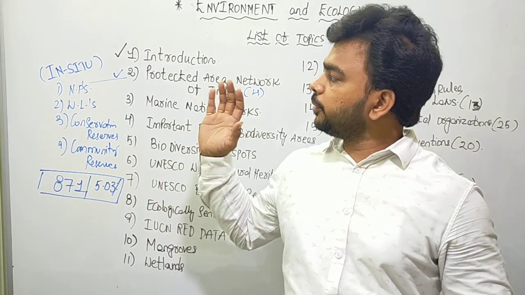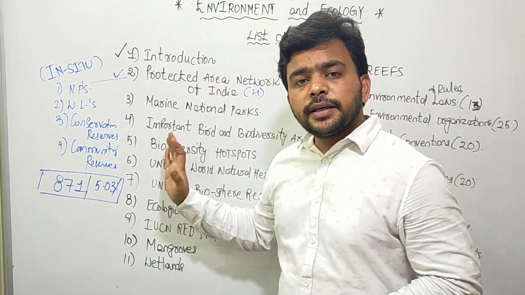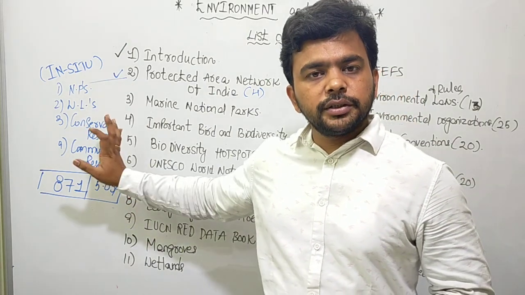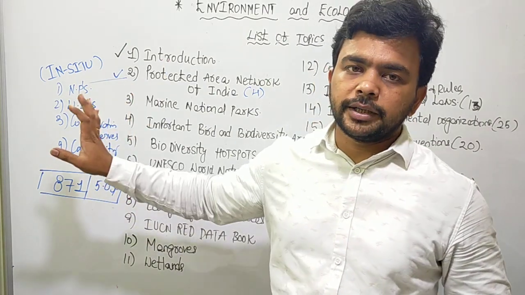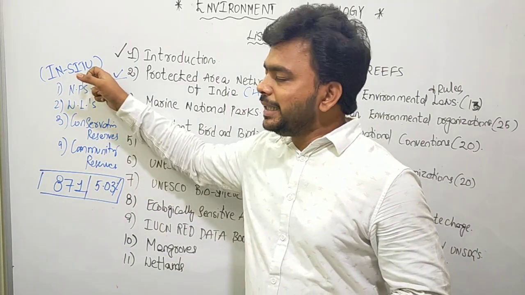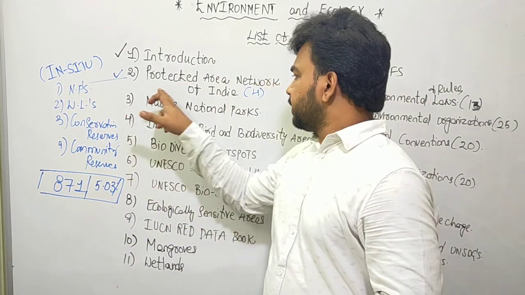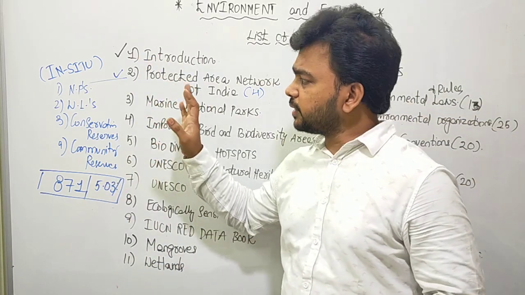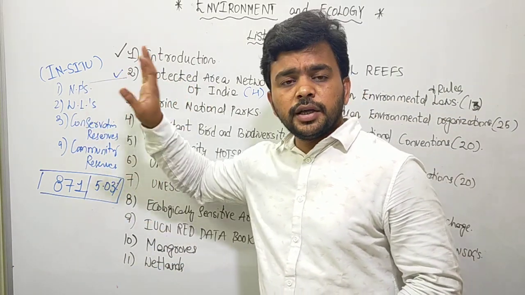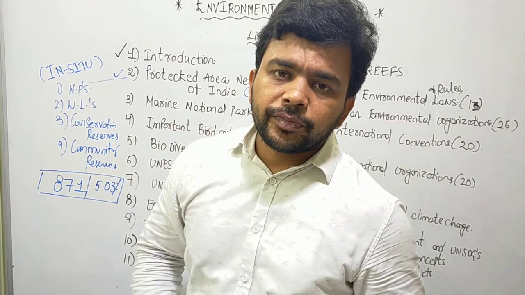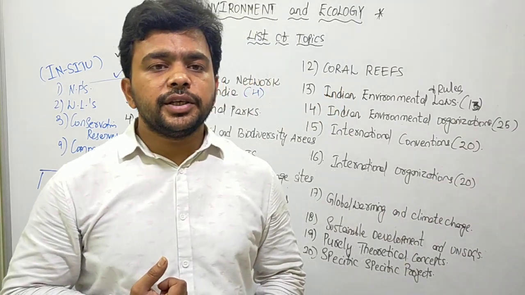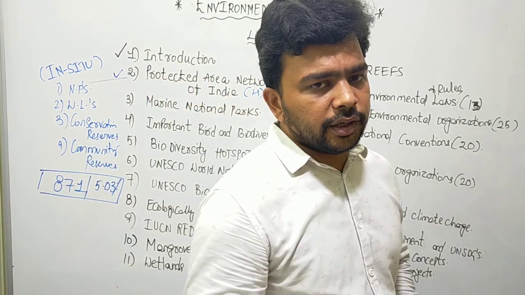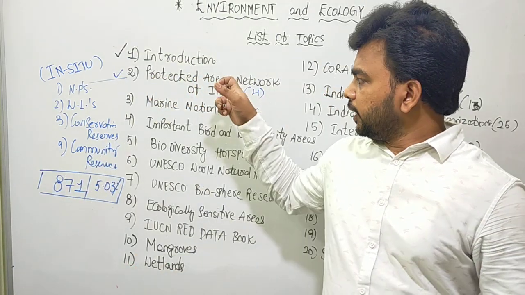That is ex situ. In situ means the place where that particular plant and animal is living, you create a protected area there, you protect it, conserve it in the natural environment. Natural environment, that is in situ biodiversity protection. Protected area network of India, 4 are there. Remember this. Again I will discuss the national parks, how they are created, which act is responsible for the creation of the national parks, how many are there, which state has the maximum, all those things we'll discuss as part of the in-depth analysis.